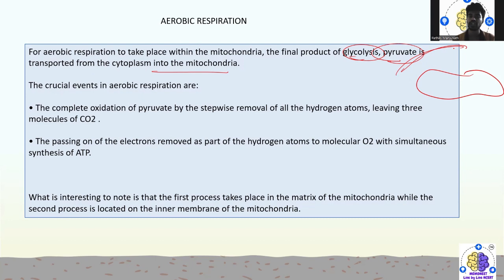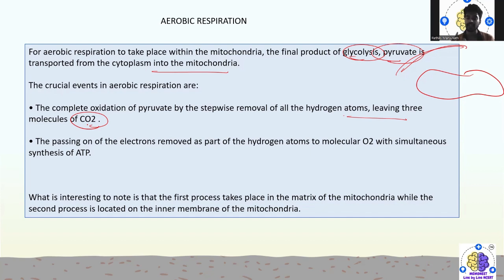What are the crucial events in aerobic respiration? The complete oxidation of pyruvate by the stepwise removal of hydrogen atoms, leaving three molecules of carbon dioxide, and the passing of the electrons removed as part of the hydrogen atoms to molecular oxygen with simultaneous synthesis of ATP.